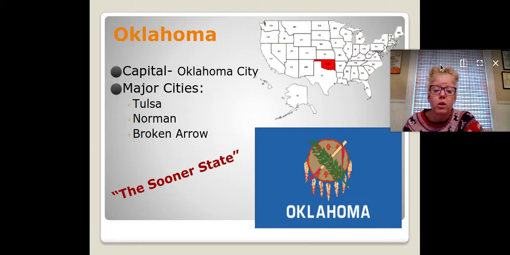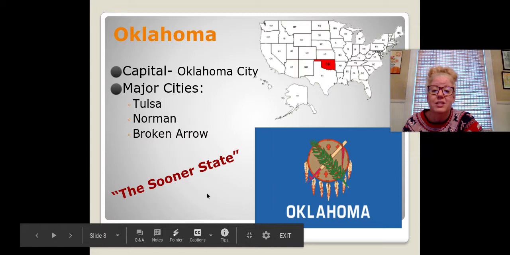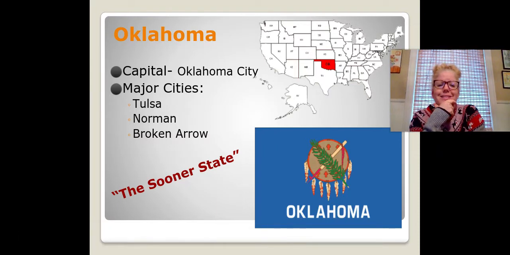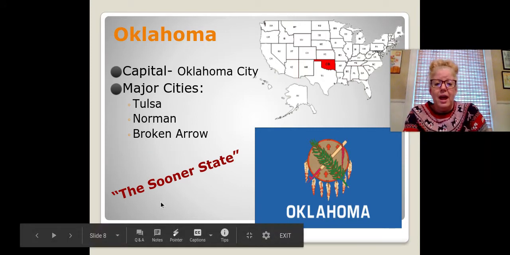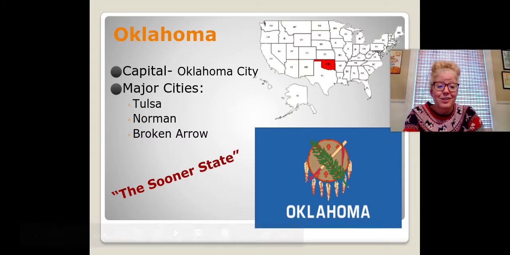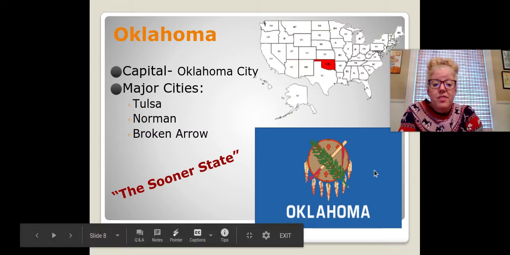Moving on to Oklahoma, and there it is on the map. Capital is Oklahoma City. Major cities include Tulsa, Norman, and Broken Arrow. Oklahoma is the Sooner State, and I read where that came from. It had something to do with men who were signing up to fight in a war, and men from Oklahoma volunteered sooner than anybody else, so that's their nickname, the Sooner State. There is Oklahoma's state flag.